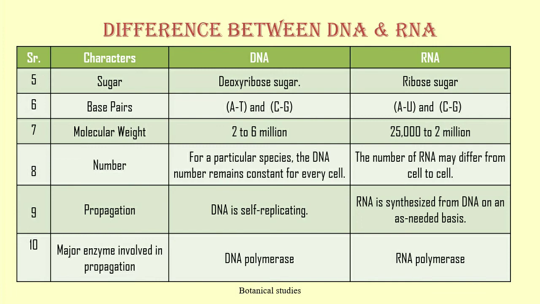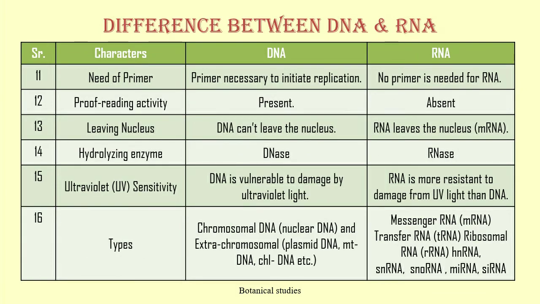Major enzymes involved in propagation. For the propagation purpose, DNA has DNA polymerase enzyme, while RNA has RNA polymerase enzyme. Need of primer. In case of DNA, primer is necessary to initiate replication, while in case of RNA, no primer is needed for replication. Proofreading activity. In DNA, proofreading activity is present, while in RNA, it is absent. Leaving nucleus. DNA can't leave the nucleus, while RNA leaves the nucleus.